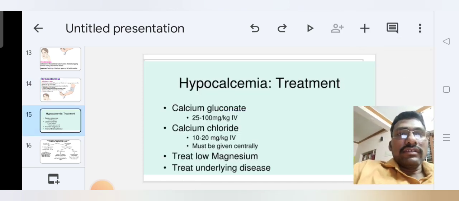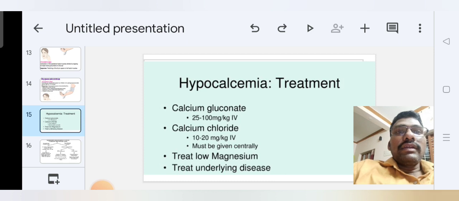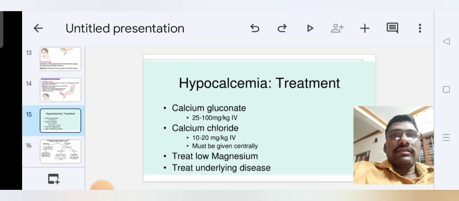Now the management or treatment. Calcium gluconate is the main management of hypocalcemia: 25 to 100 mg per kg IV. Calcium chloride 10 to 20 mg per kg IV must be given centrally. Treat low magnesium and treat the underlying disease.